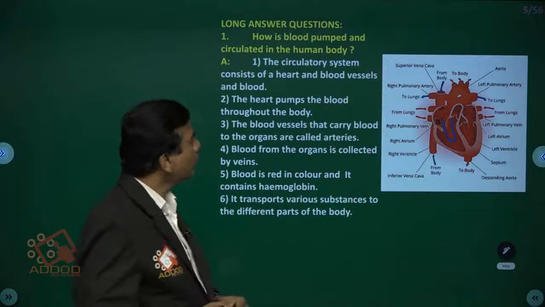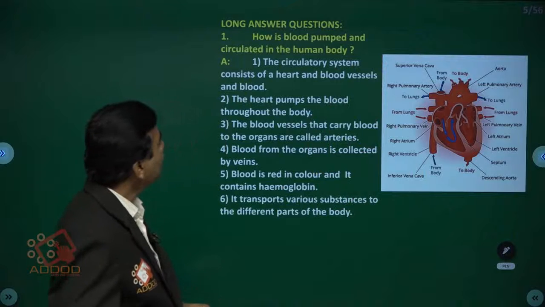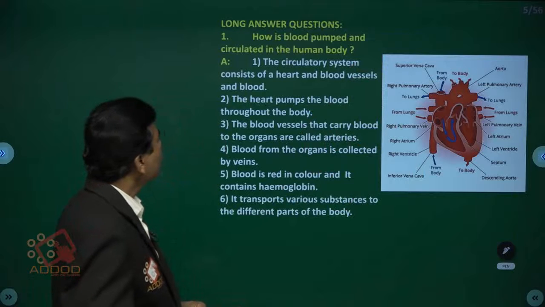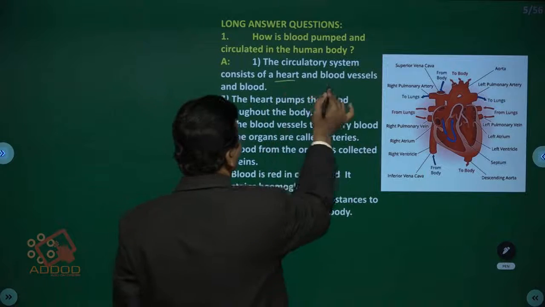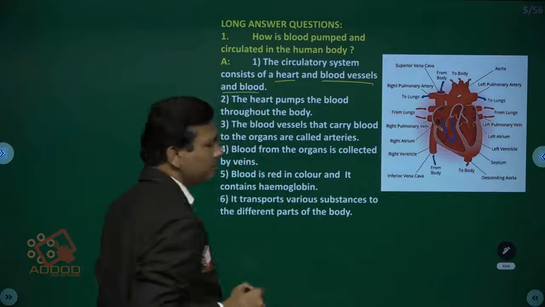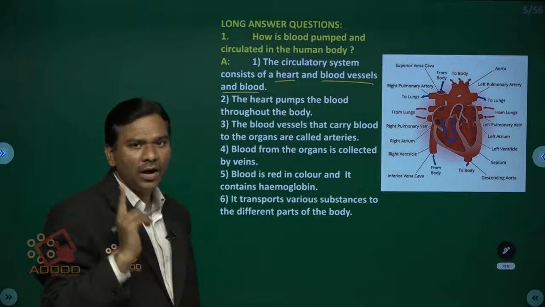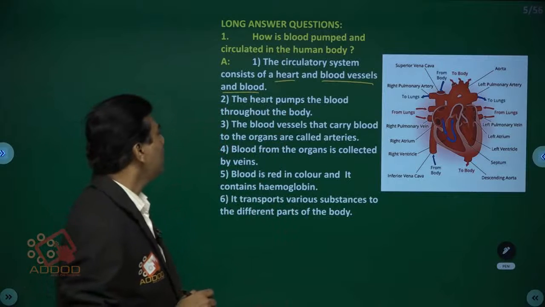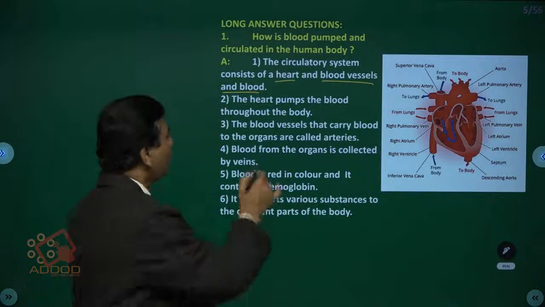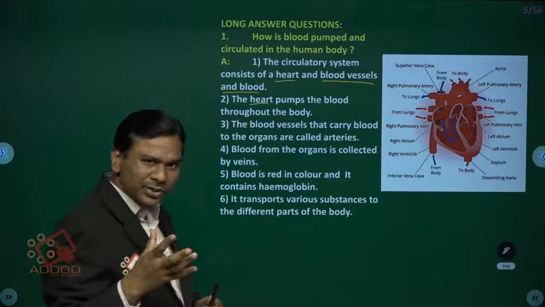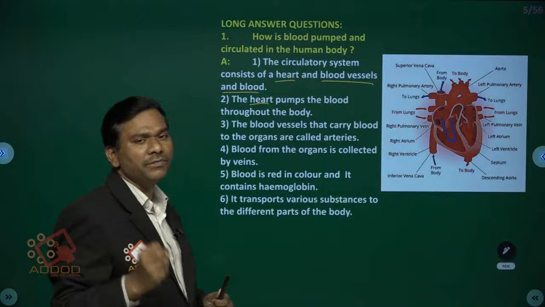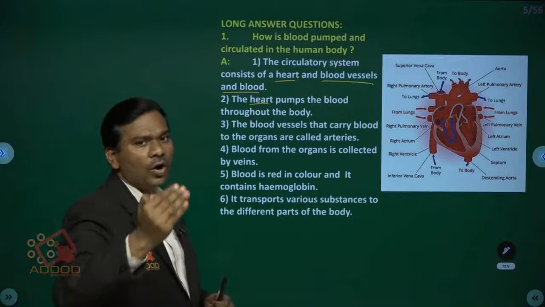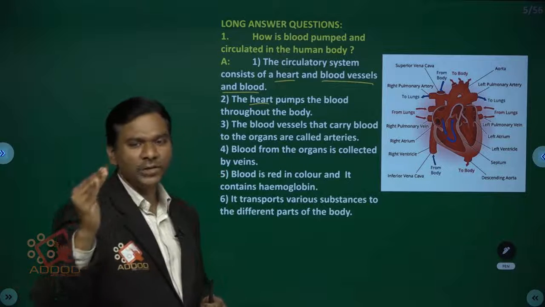Now we are going to discuss a long answer question. How is blood pumped and circulated in the human body? The circulatory system consists of the heart, blood vessels and blood. The heart pumps the blood throughout the body. The heart pumps because of the contraction and relaxation of the auricles and ventricles. Due to that, the blood moves into the systemic aorta, and from the systemic aorta it is transferred to all the